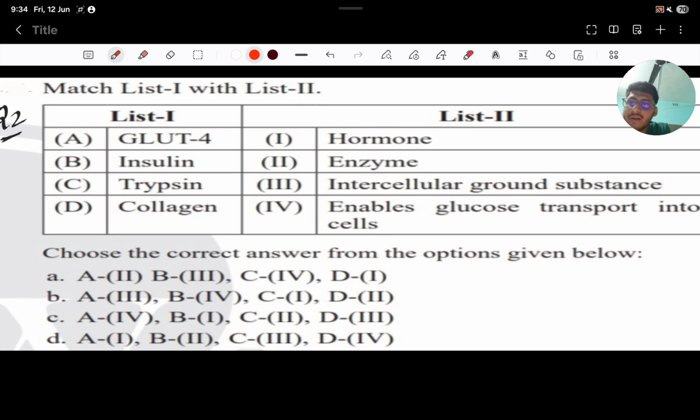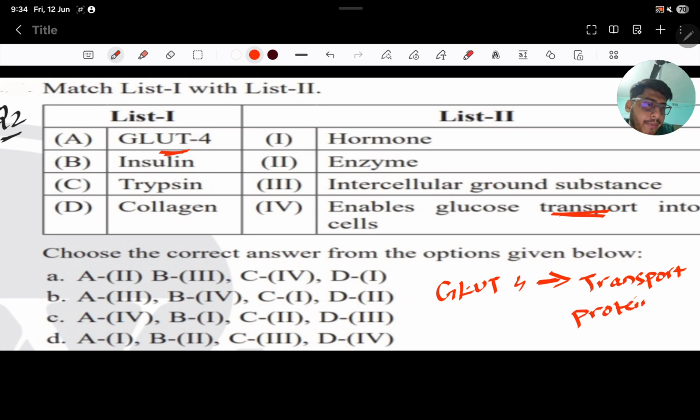So the first one is GLUT4. So what is GLUT4? GLUT4 is a transport protein. Remember it. It is a transport protein. It helps in transferring what? Glucose inside the cells.